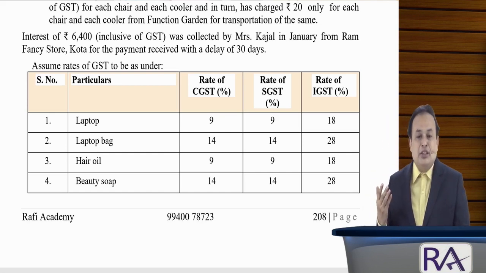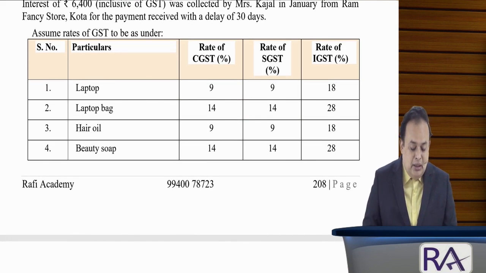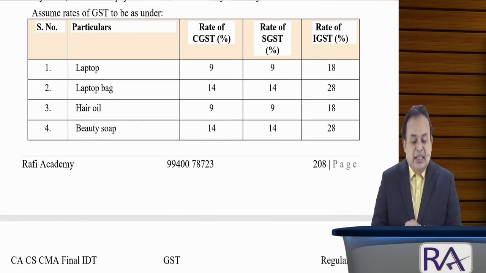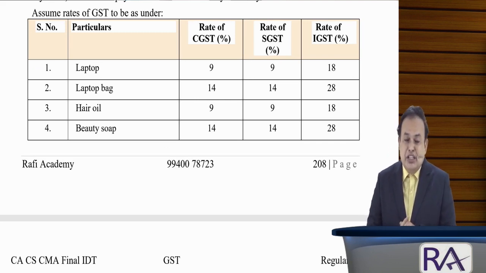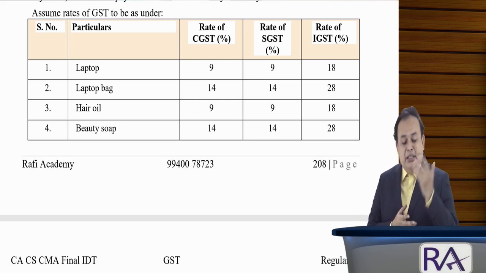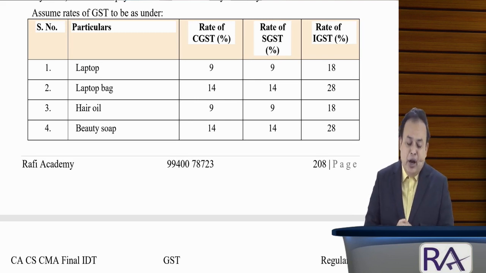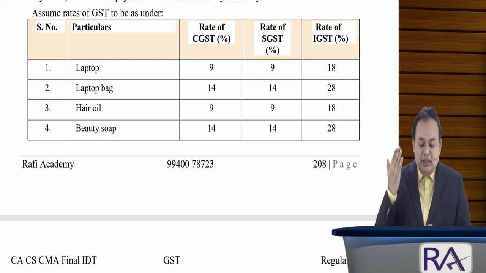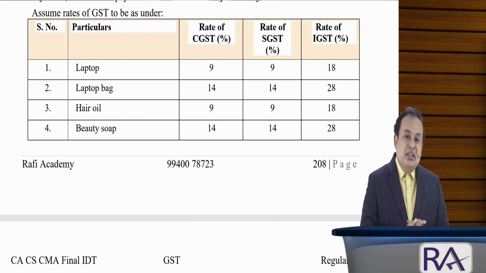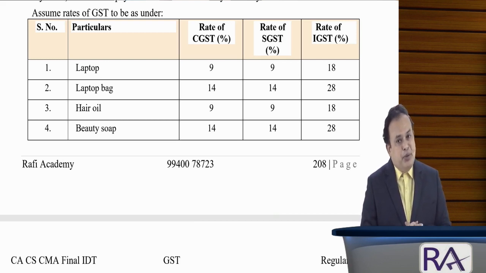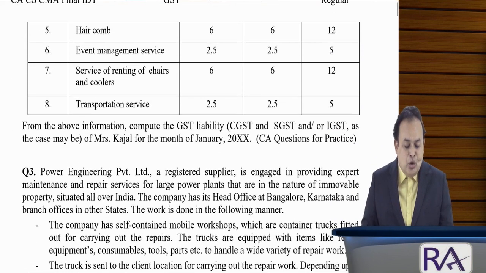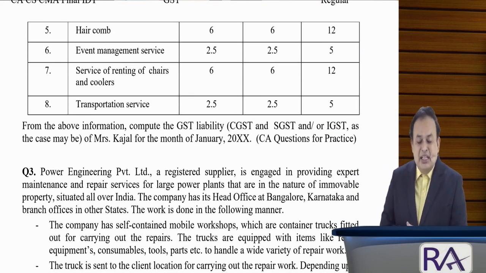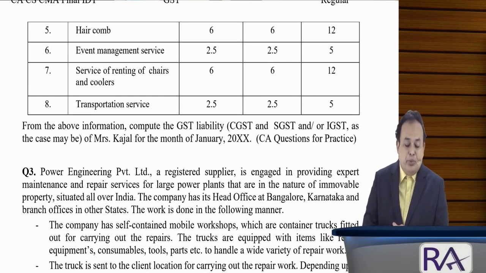Assume the rate of GST to be as under. Laptop: CGST 9%, SGST 9%, IGST 18%. Laptop bag: CGST, SGST 14% each, IGST 28%. Hair oil: CGST, SGST 9% each, IGST 18%. Beauty soap: CGST 14%, SGST 14%, IGST 28%. Hair comb: CGST 6%, SGST 6%, IGST 12%.